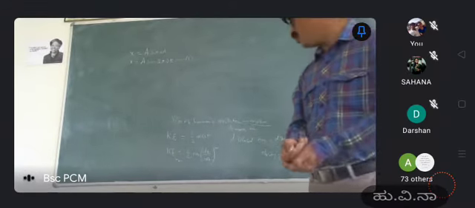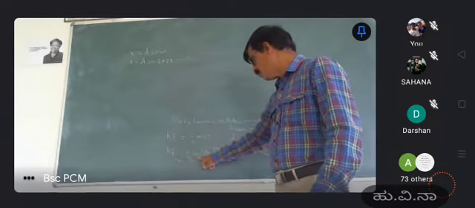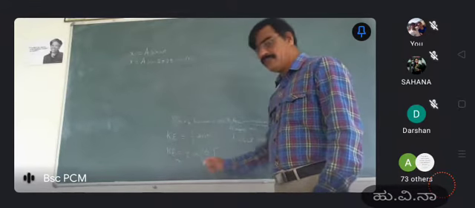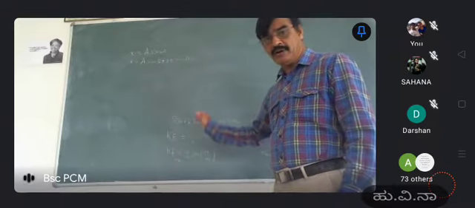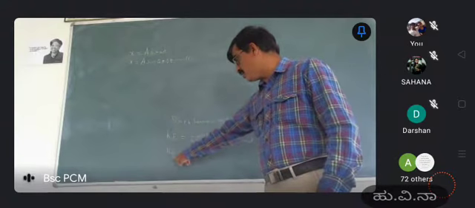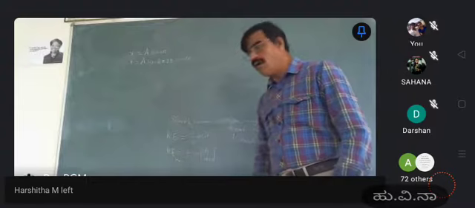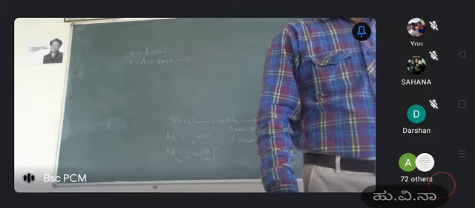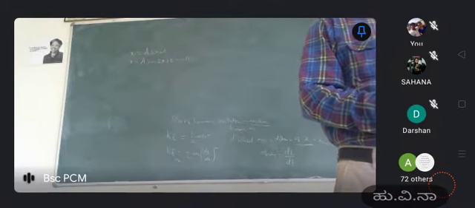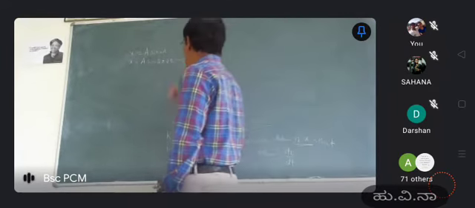As I told in the beginning, kinetic energy is equal to half m v square. That's why kinetic energy is equal to half into m into (dx by dt) whole square. So the maximum kinetic energy of a simple harmonic oscillator at the equilibrium position is given by half m (dx by dt) whole square. Here m is the mass of the oscillator and v is the velocity of the oscillator.